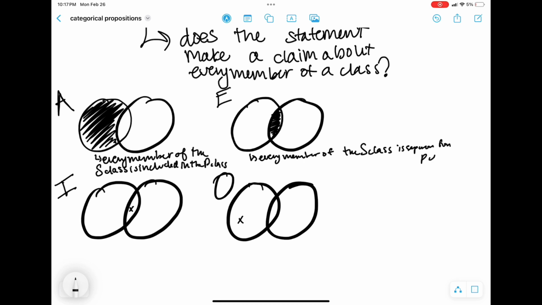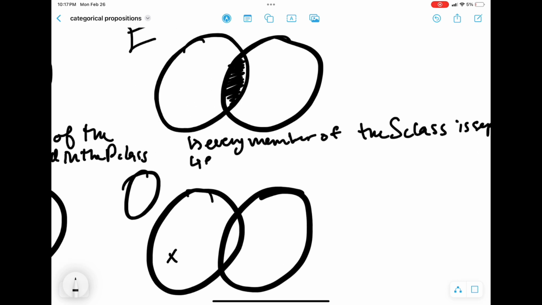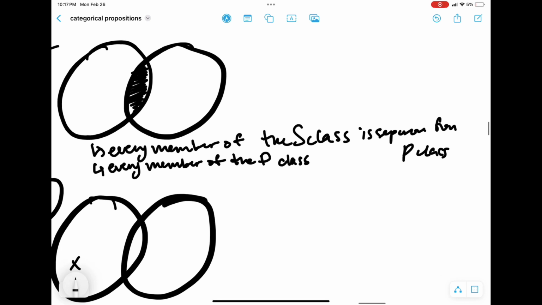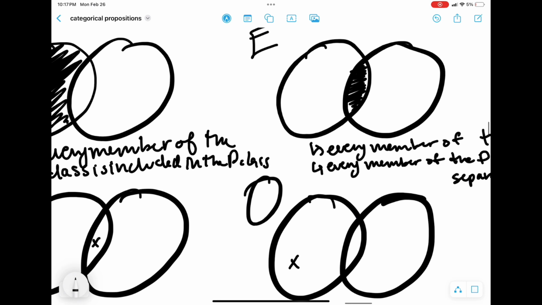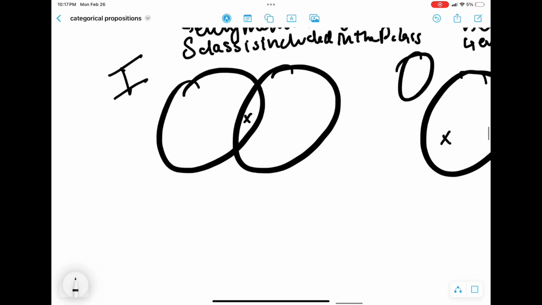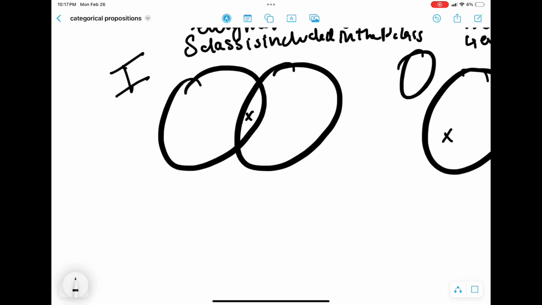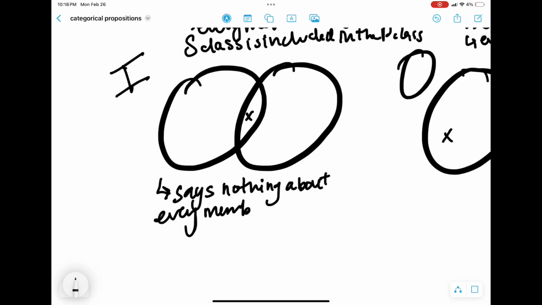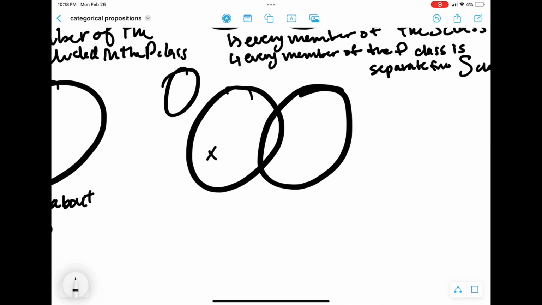E claims make a claim about every member of the S class, saying that they're separate from every member of the P class. They're also making a claim about every member of the P class, saying that they're all separate from every member of the S class. That's why E claims distribute both the subject and the predicate. I claims don't say anything about every member of the S class nor every member of the P class. That's why they distribute neither.